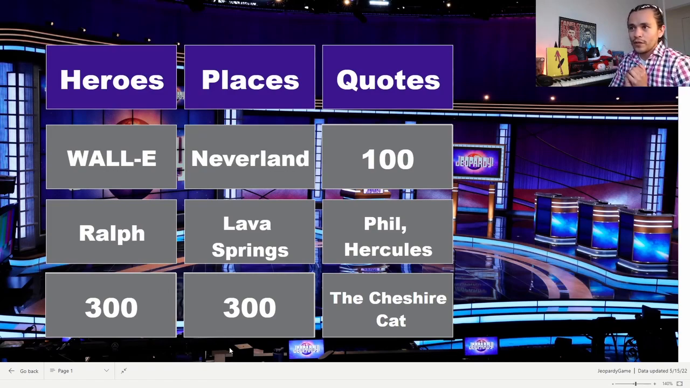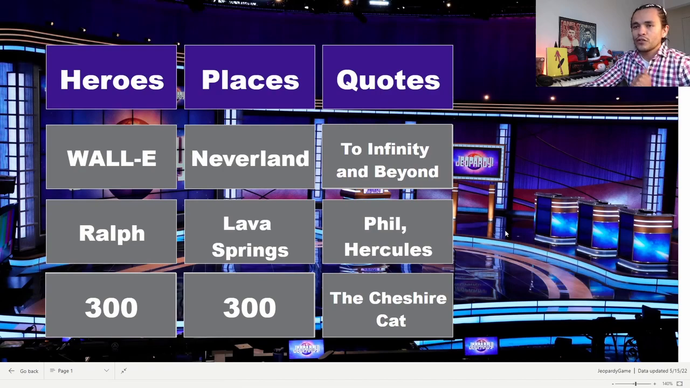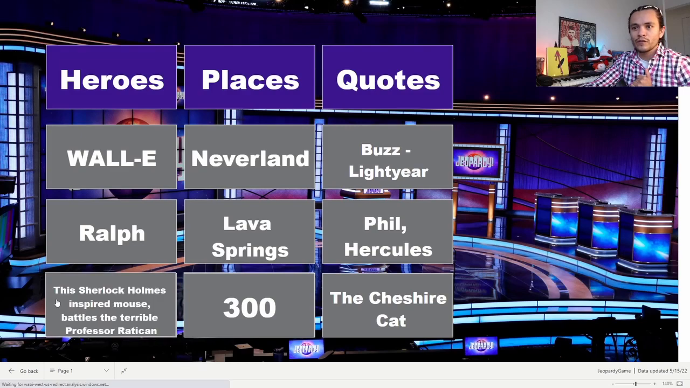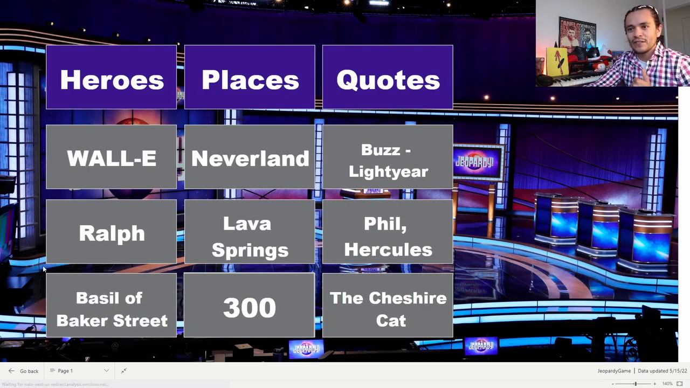And we have 3 categories left. Let's go with quotes for 100. To infinity and beyond. This is said by the character of Buzz Lightyear. And the last 2 questions we have are 300 points, so heroes for 300. This Sherlock Holmes inspired mouse battles a terrible Professor Ratican. This is Basil of Baker Street in The Great Mouse Detective.